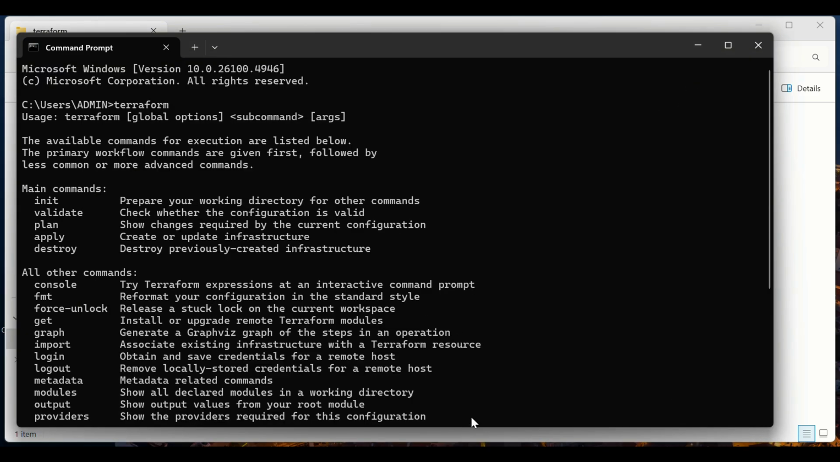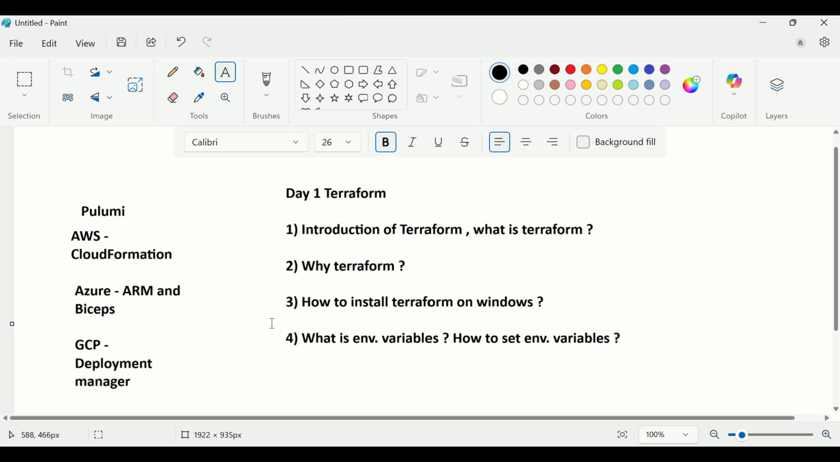But by using environment variables, after setting them, you can use the Terraform command from anywhere, any path. So this is the use case of environment variables. So this is the answer: what an environment variable is, how to set environment variables, and what is the use of environment variables. I hope you enjoyed this video.